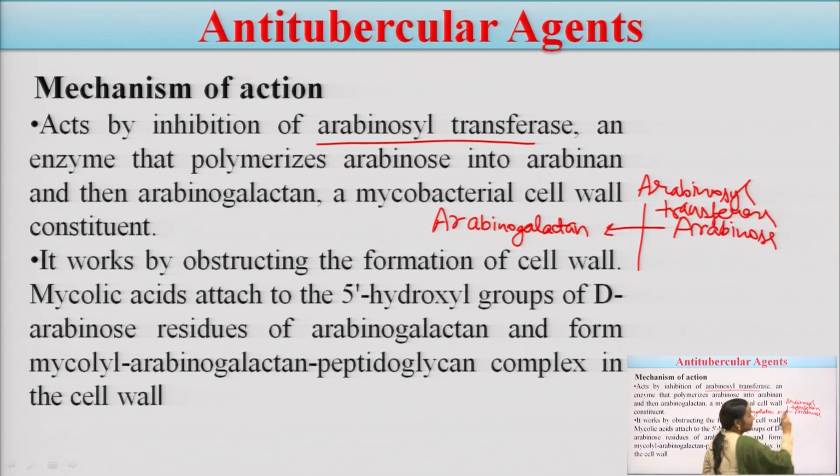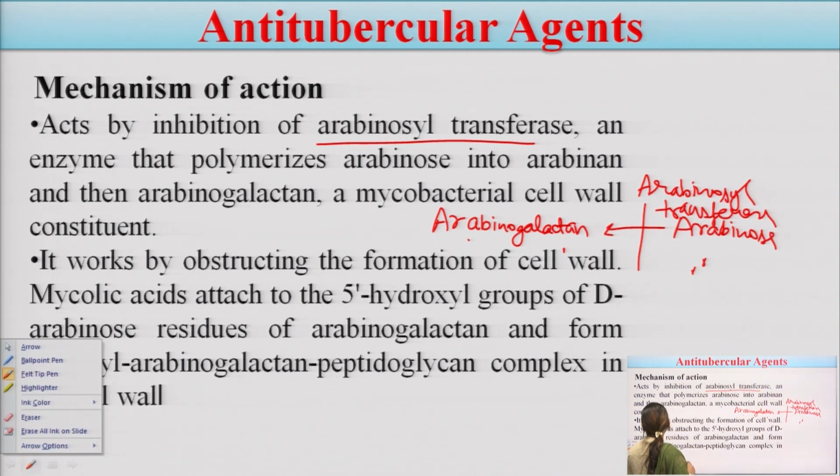For the cell wall synthesis, arabinogalactan is a very essential constituent, and this arabinogalactan is synthesized from arabinose, and the arabinose is getting converted into arabinogalactan with the help of the enzyme arabinosyl transferase.